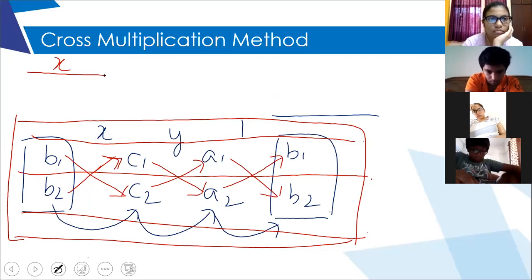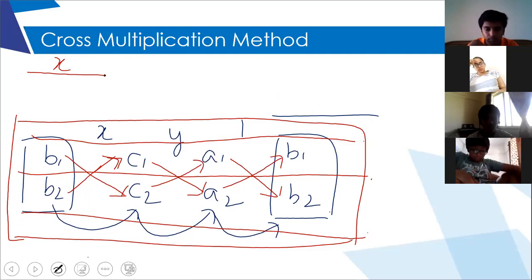X upon, and below X, what are the two lines? B1, B2 and C1, C2. You will first multiply B1 with C2. That means top left to bottom right is the first multiplication, which will be written in the denominator of X, and B2 multiplied with C1.